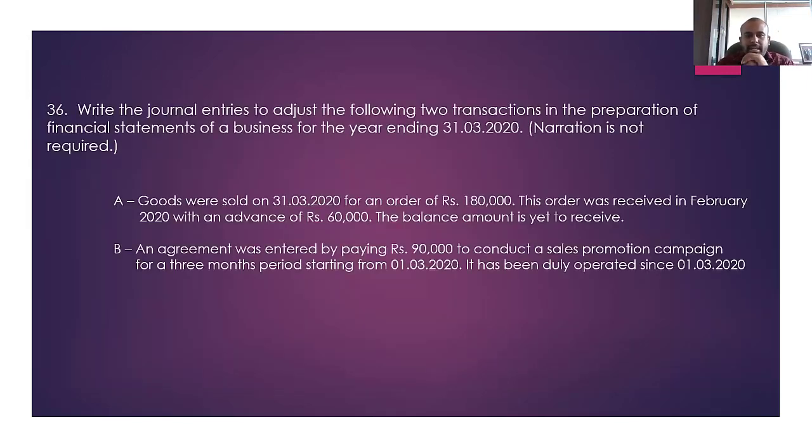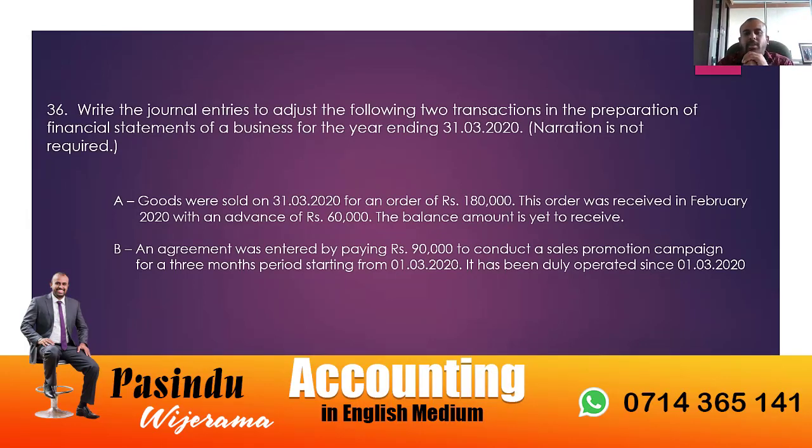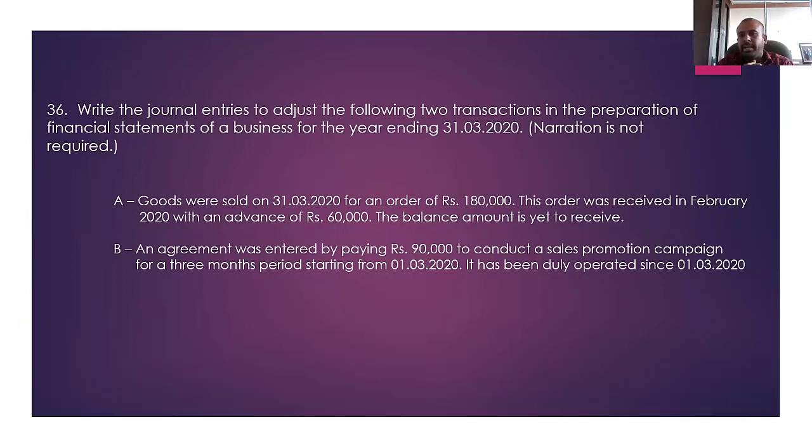The agreement was entered by paying 90,000 to conduct a sales promotion campaign for 3 months starting from 1st March 2020. This has been duly operated since 1st March 2020. Your financial year ends on 31st March 2020. Therefore, out of this agreement, during the current year, only 1 month will be covered, that is March 2020. Therefore, even though you paid 90,000, out of this only 30,000 will be an expense.